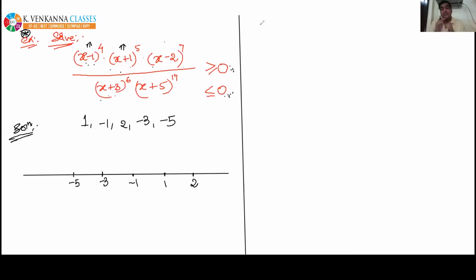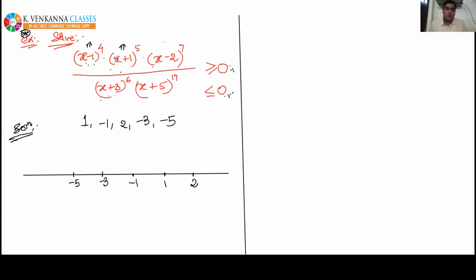All things are the same as in the previous questions. The only difference between the previous questions and this question is in drawing the wavy curve.